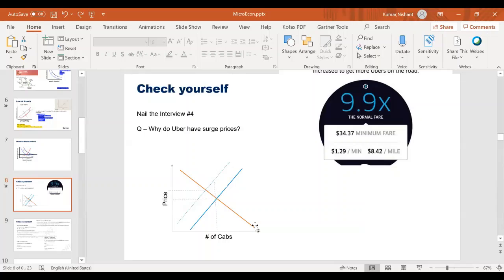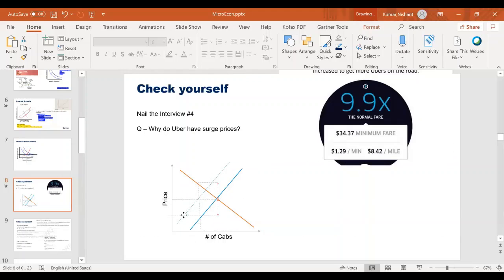So if there are 20 students enrolled in the course and the course is 4,000, then 20 into 4,000 is my revenue. And the way you calculate revenue is, for example, let's say my price is this much and my quantity is this much. Then the area under this curve, which is price into quantity, length into breadth, is my revenue.